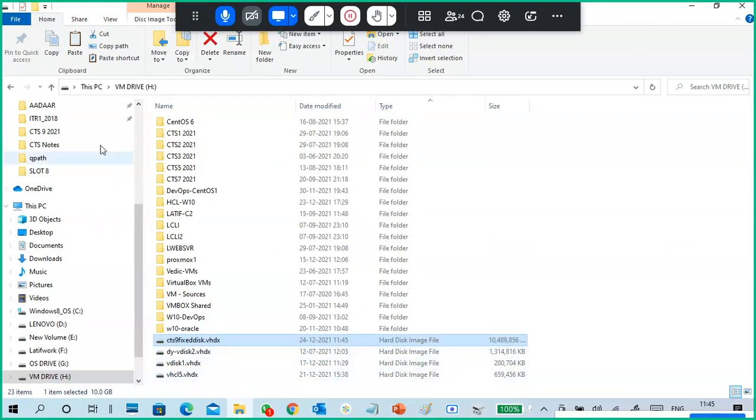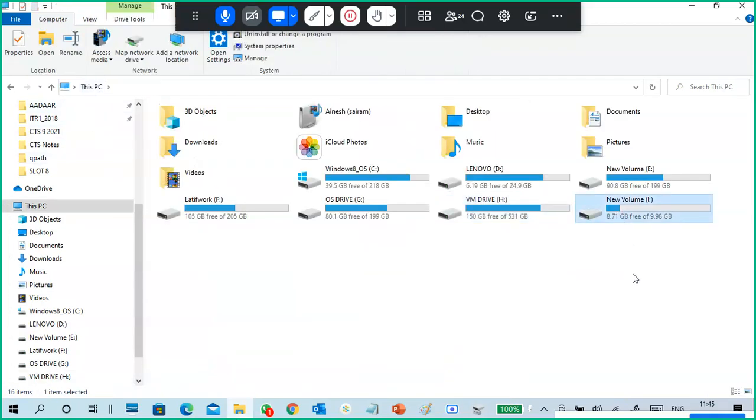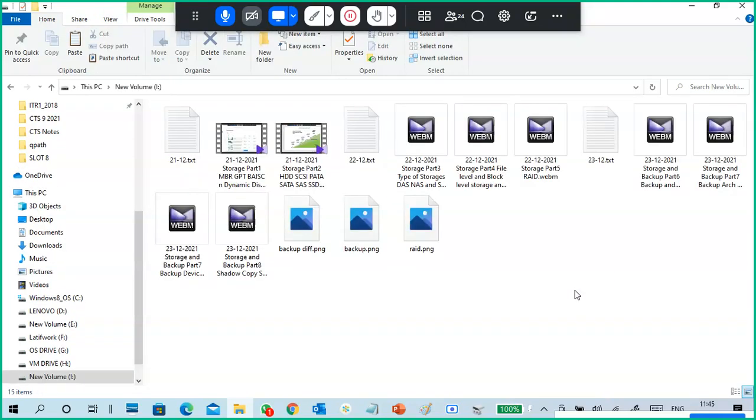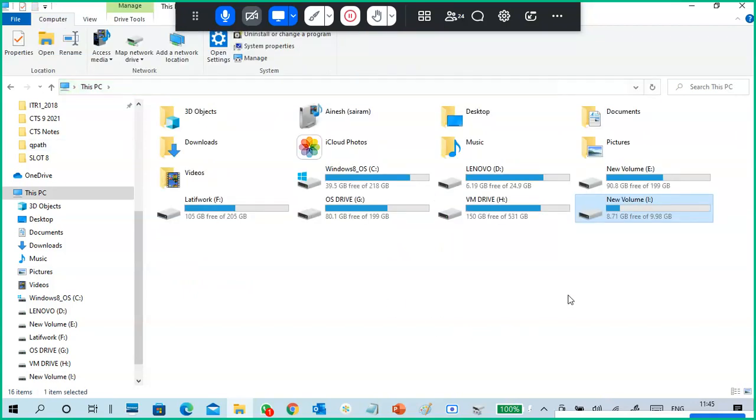Okay. Now see, my I drive is there, and if you see, the data is also there. So when you put data in the drive, whether you attached or not, once you put data inside, it will be there in that virtual hard disk only. Whatever data you store in the virtual hard disk stays in the virtual hard disk. If you want to access it, you have to attach it. If you don't want to access it, you can detach it.